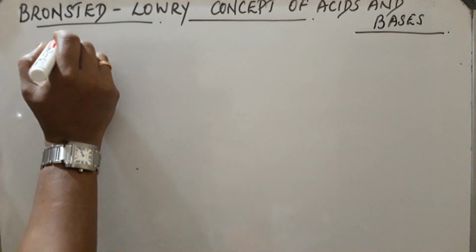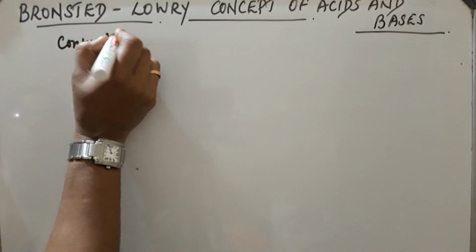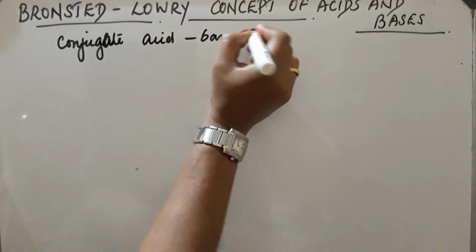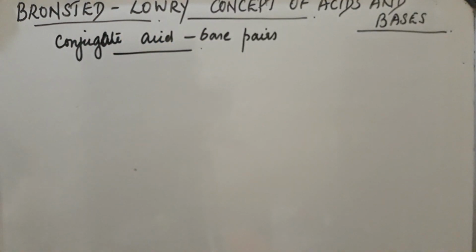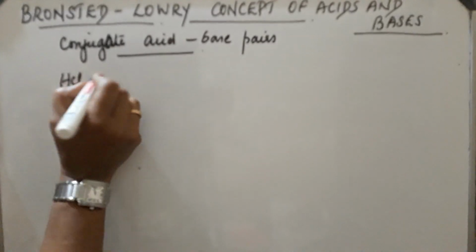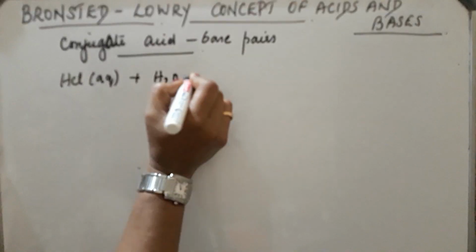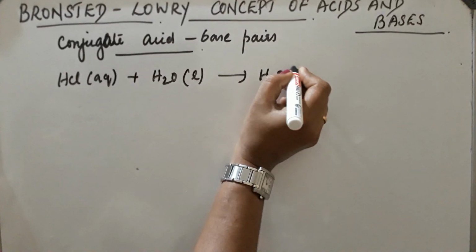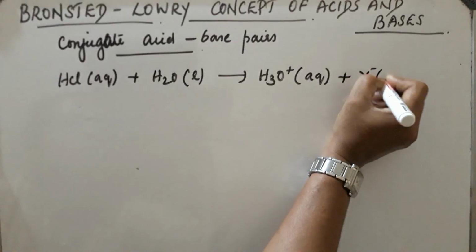Next, conjugate acid-base pairs. Okay. So, in this case, let us take an example. HCl plus H2O gives H3O plus and Cl minus.